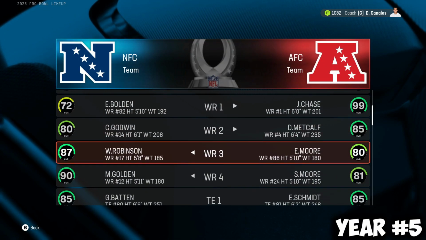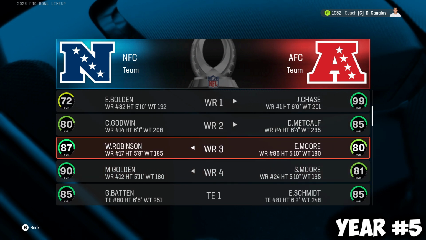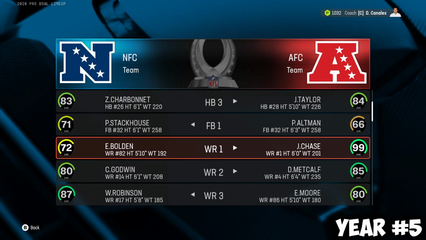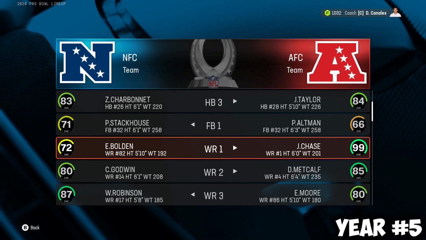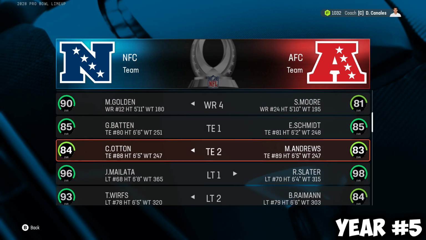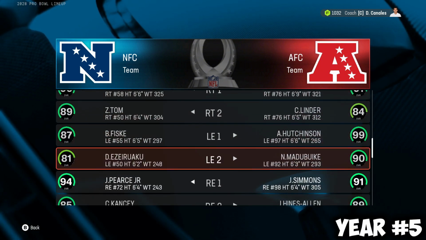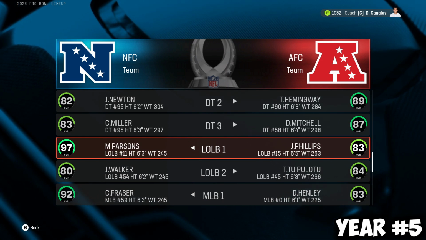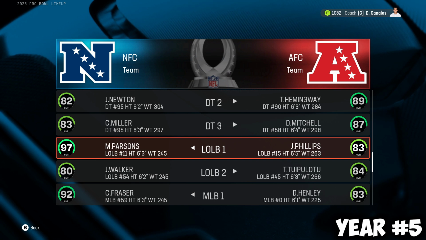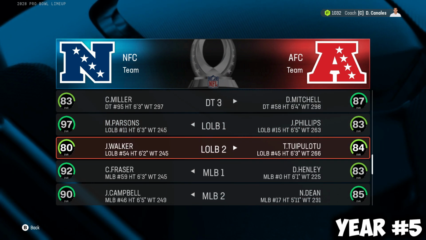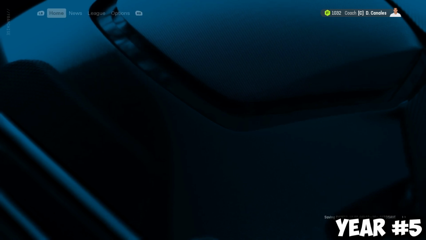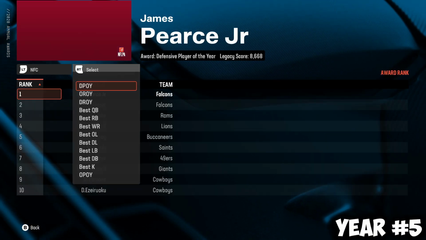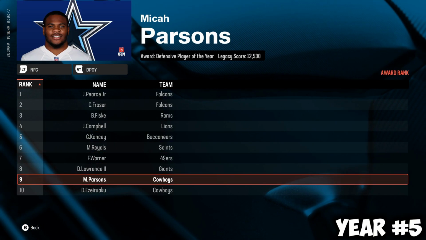In real life, that would most likely not happen. Shout out Wan'Dale Robinson for the Giants, receiver 3 on that NFC East team, or NFC Pro Bowl team. Who is this Bolden guy at 72 overall, leading the way? Anyways, scroll down to left outside linebacker, and we don't get it. Mike Parsons, 97, regressed down from that 98. And then this new guy, Walker, is a 80 overall. Took the spot. Rigoberto Fry, sell job this season. NFC, go to the defense player of the year, and not even top 10.